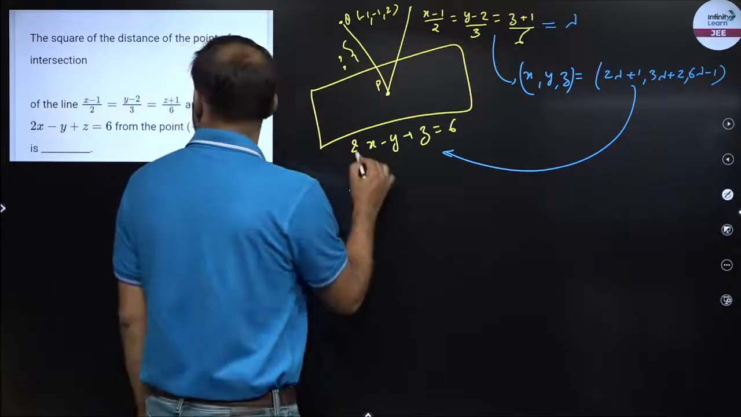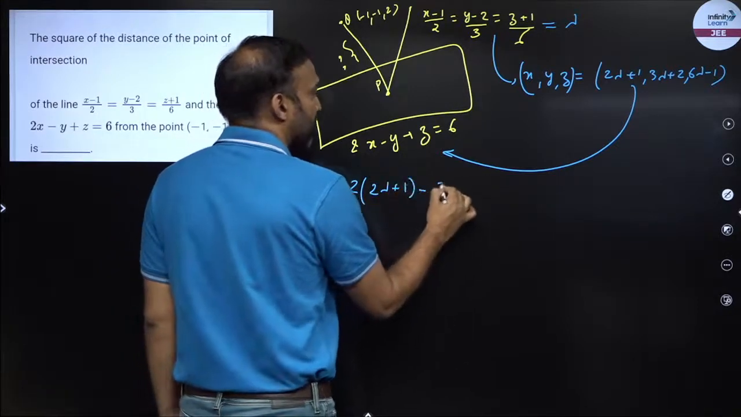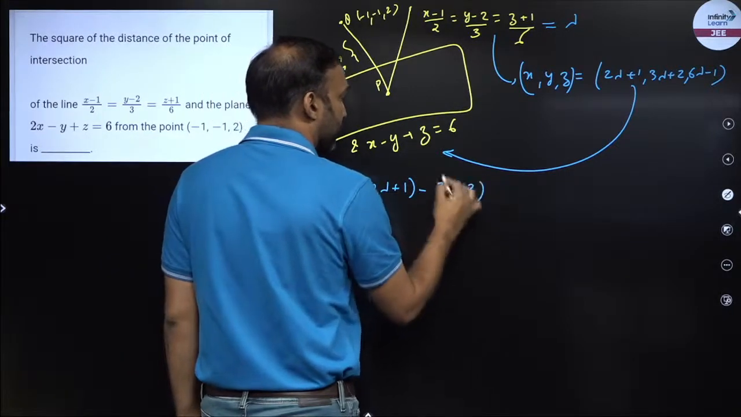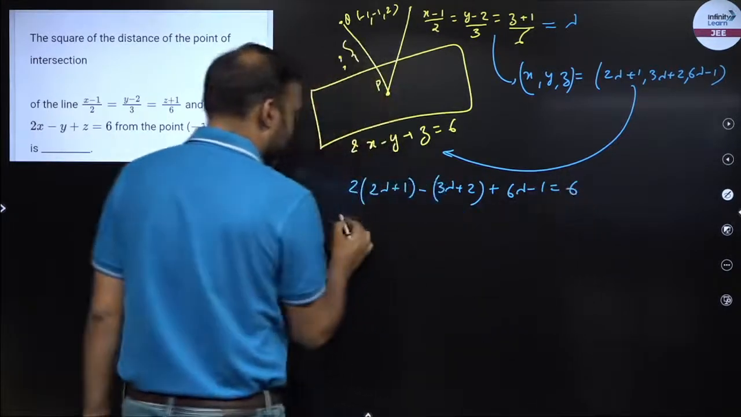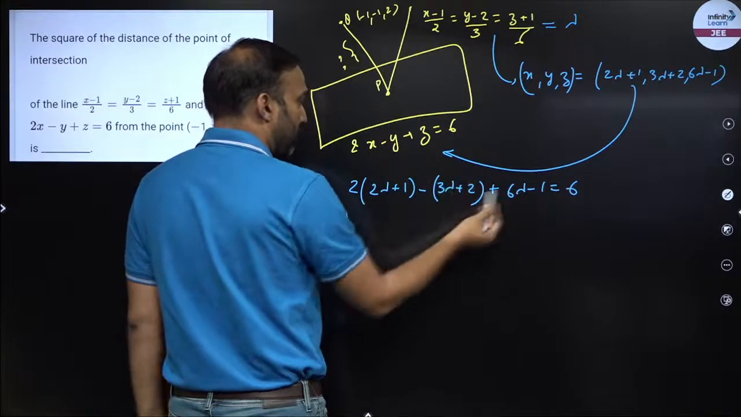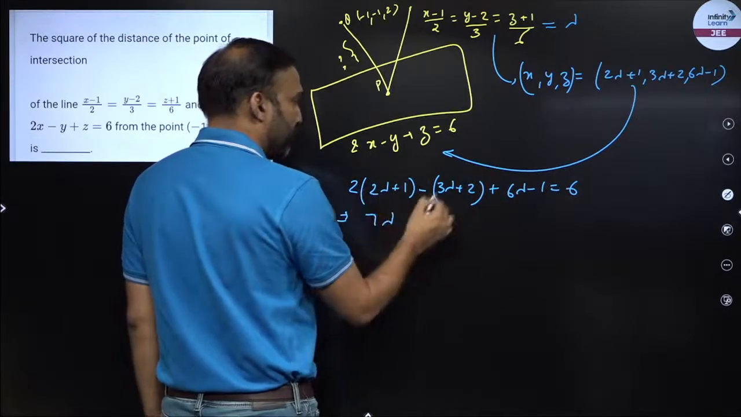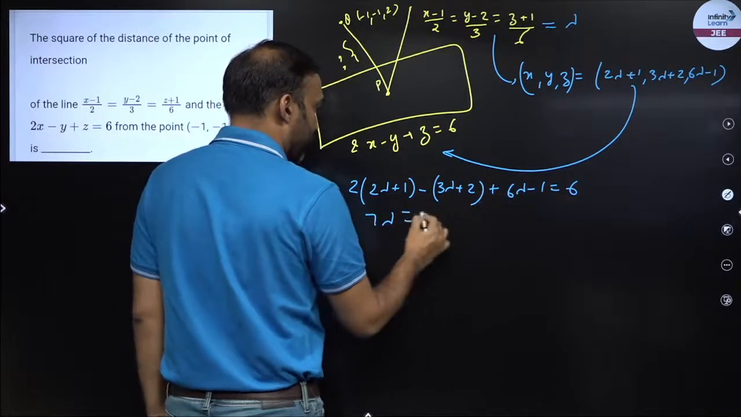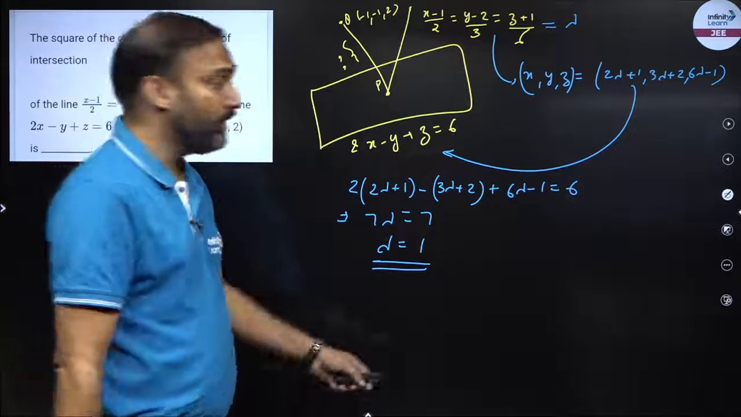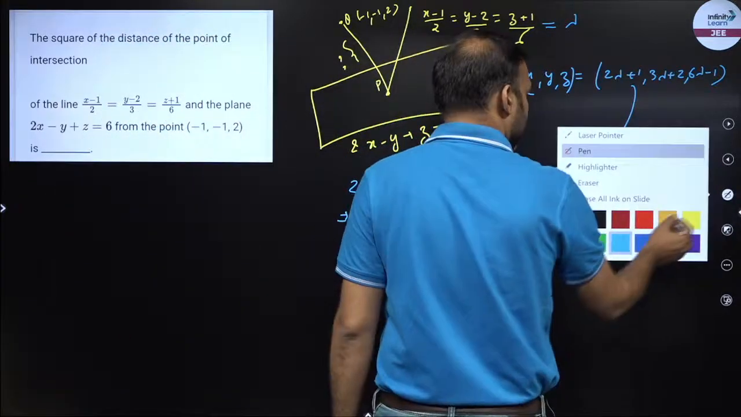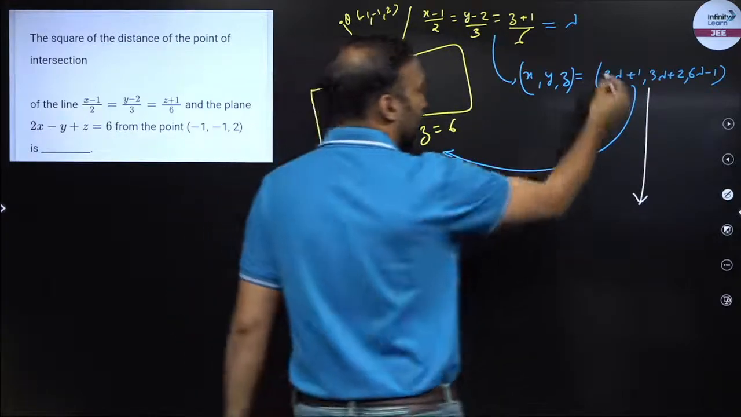So I'll get 2, this is 2, right? Yeah, 2 into x minus 3 lambda plus 2 plus 6 lambda minus 1 is equal to 6. So I get 4 lambda plus 6 lambda, 10 lambda, 10 minus 3 is 7 lambda. So 7 lambda minus 2 is equal to 7. So I got lambda is equal to 1, right? If I know the lambda, I got the point P. Put the value of lambda as 1, so I get the point P.